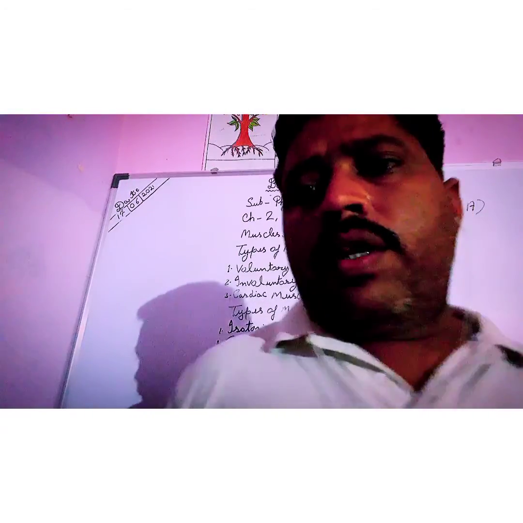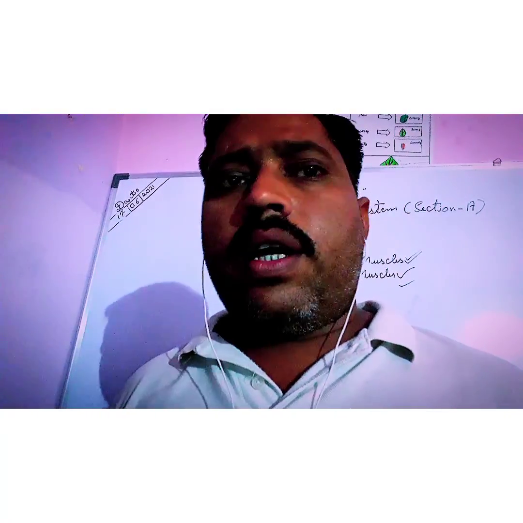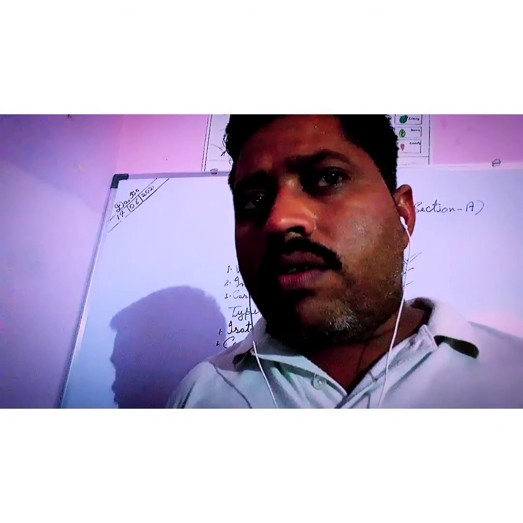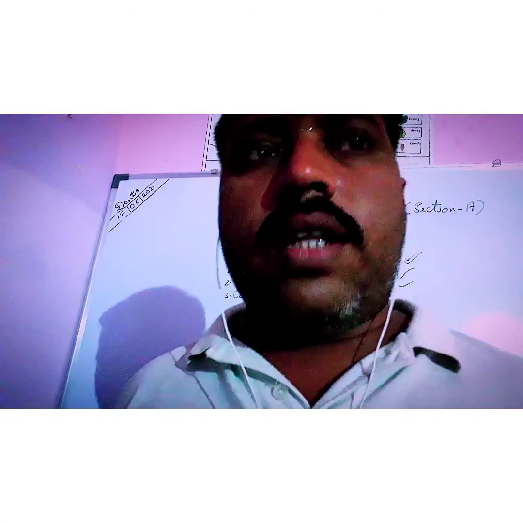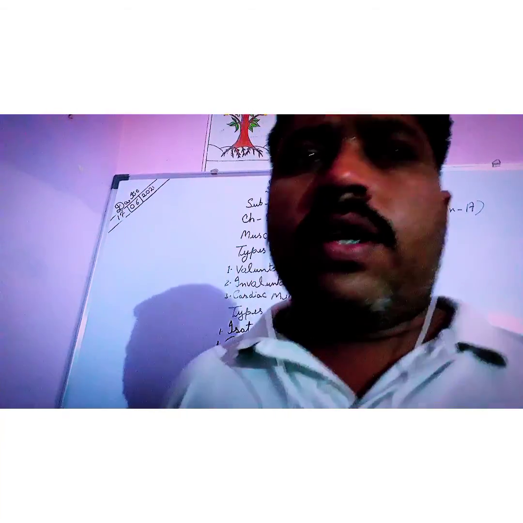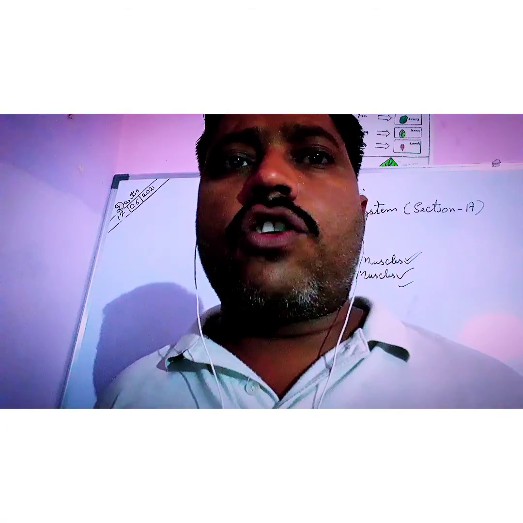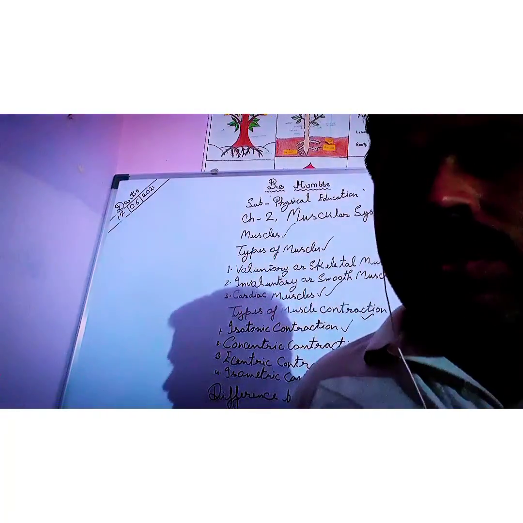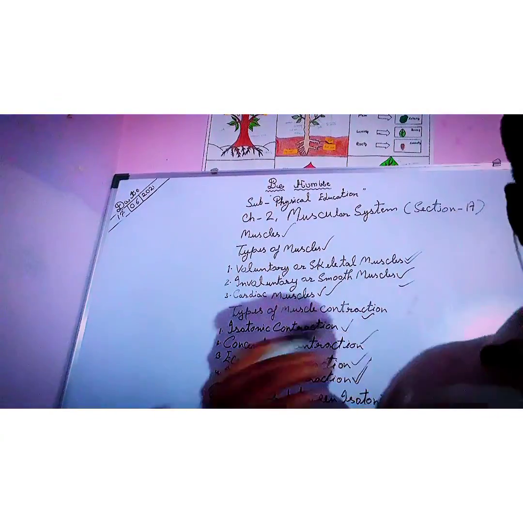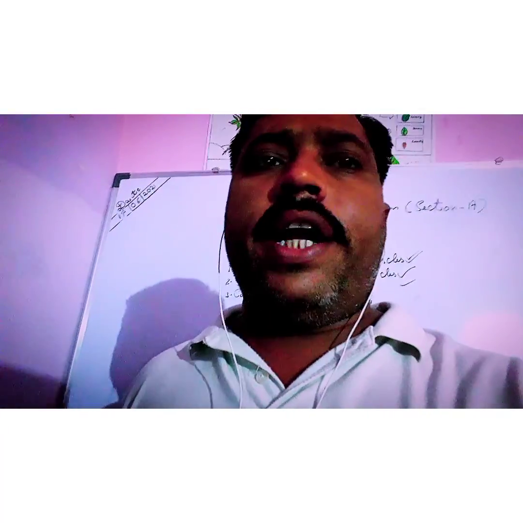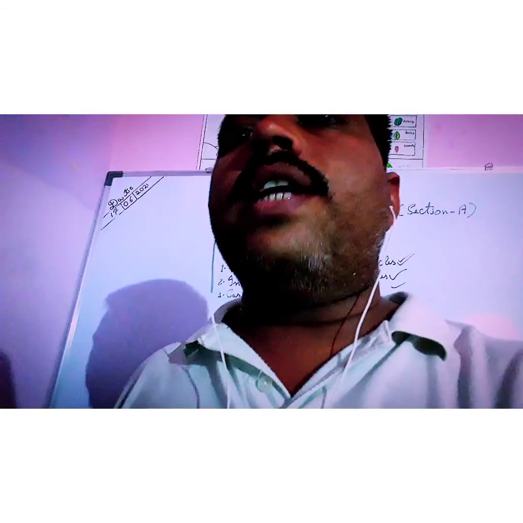So students, some differences are there. Firstly, in isotonic contraction, the muscle maintains the same tension as it shortens, and in isometric contraction, the muscle remains the same length as the tension changes. The second point: isotonic contraction has shorter contraction and relaxation duration, and isometric contraction has longer contraction and relaxation duration. The third point: isotonic contraction releases a great deal of heat during muscle contraction, and isometric contraction releases less heat during contraction.